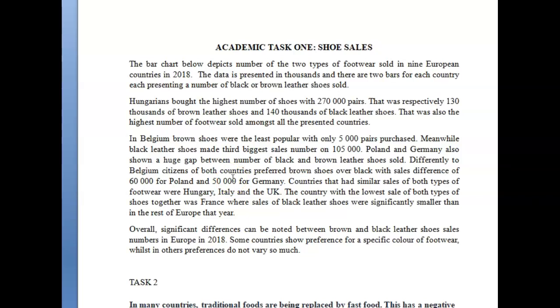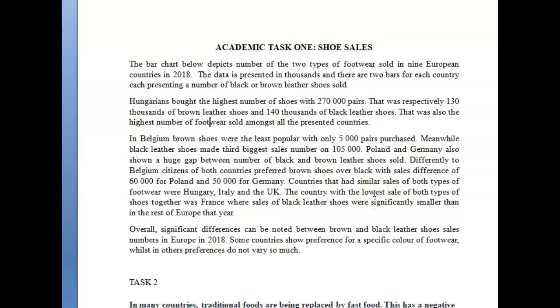The country with the lowest sales of both types of shoes together was France, where sales of black leather shoes were significantly smaller than in the rest of Europe that year. Okay. Overall, significant differences can be noted between brown and black leather shoe sales numbers in Europe in 2018. Some countries show preference for specific color footwear, whilst in others preferences do not vary so much. All right.